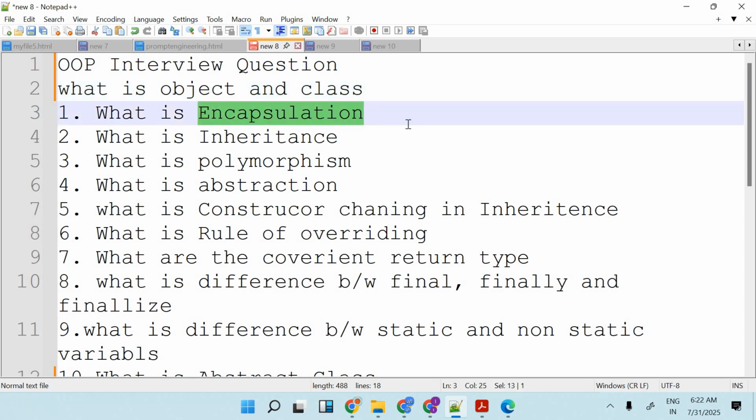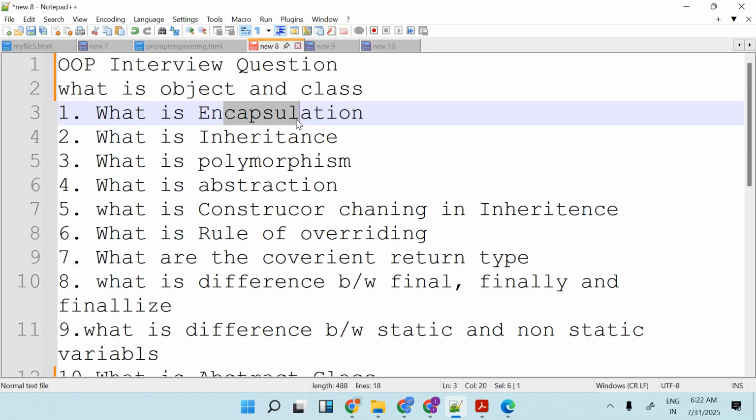What is encapsulation? The word encapsulation is derived from the word capsule. What is a capsule? A capsule is something which has two different medicines binding together, so that's where encapsulation comes in. Encapsulation means we are binding two different things in a single unit.